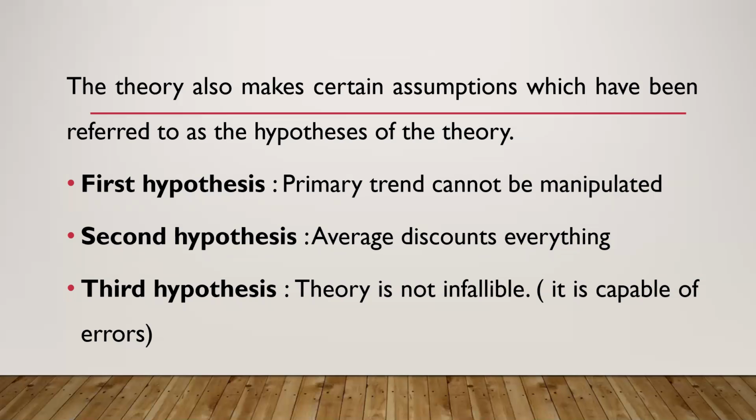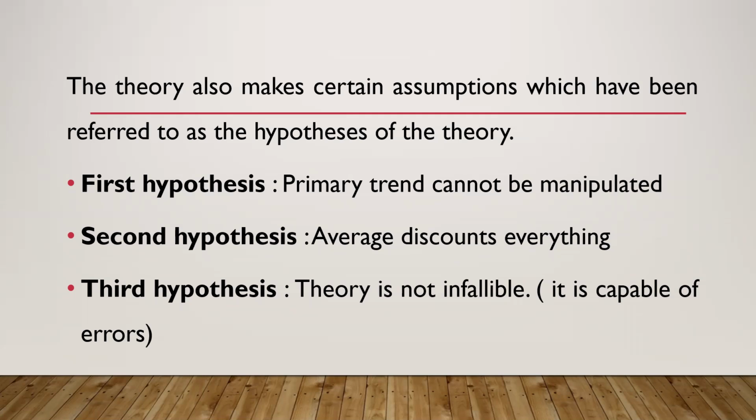So no one can gain anything by studying the intrinsic value, because at all points of time the intrinsic value and the market value are going to be the same, because the information is available to everyone in the market and everyone is going to make similar decisions. That's what they believe. The third hypothesis is that the theory is not infallible. It means this theory is capable of errors. There is a chance that there might be errors in this hypothesis.